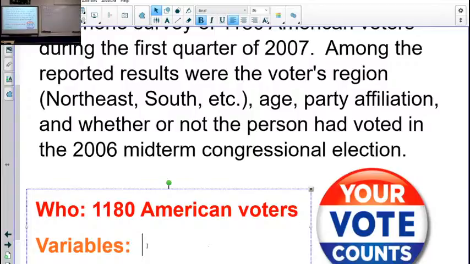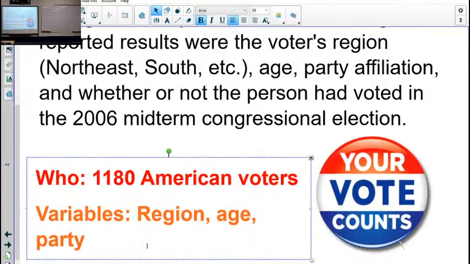Variables. So we're just going to make the list. We've got region. We've got age. We've got party. We've got voted in the midterms.